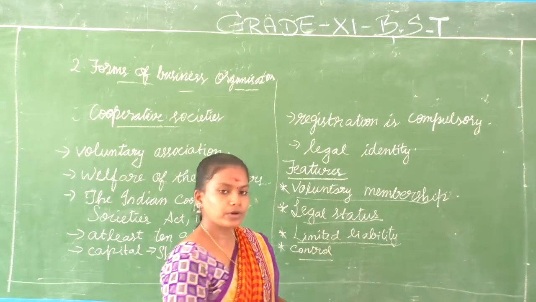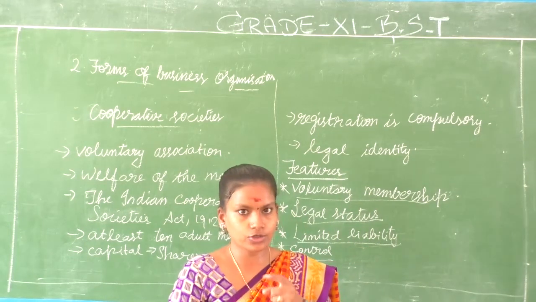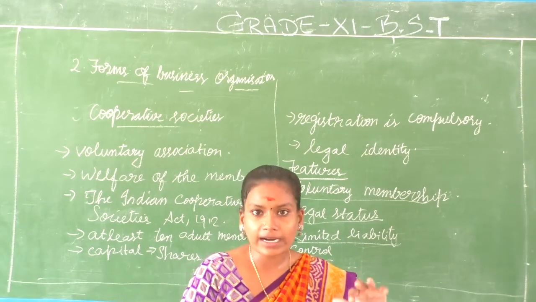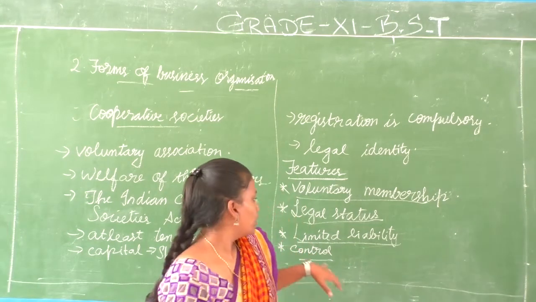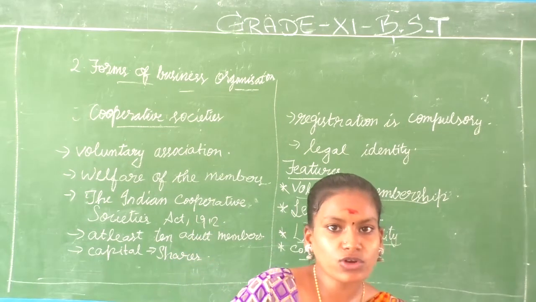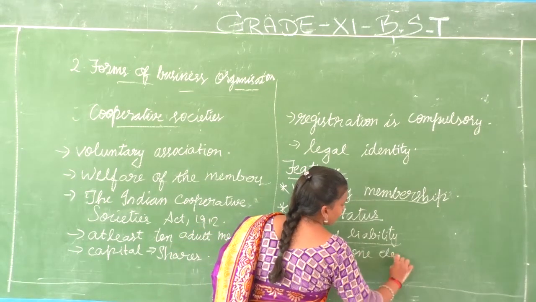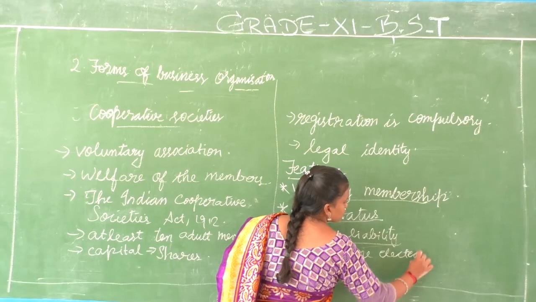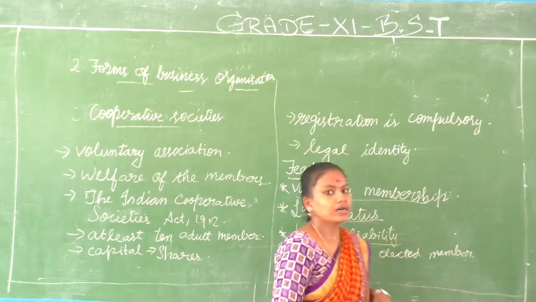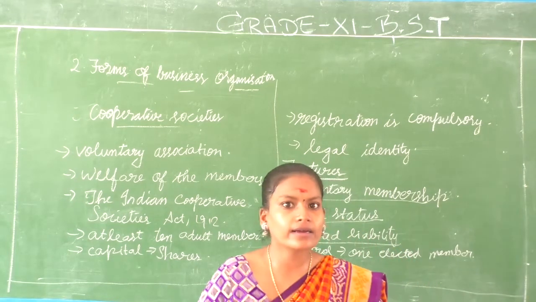Sole proprietorship, the sole proprietor controls. Joint Hindu family business, karta controls. Partnership, equal control, or sometimes the active partner alone controls. Here, control is given in the hands of one elected member. They have voting rights. So one elected member will be given the right to take decisions about the society. It is like a democracy.